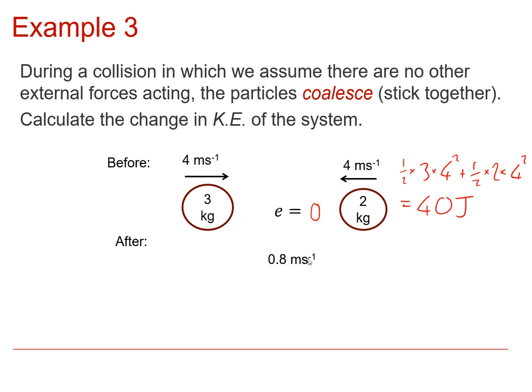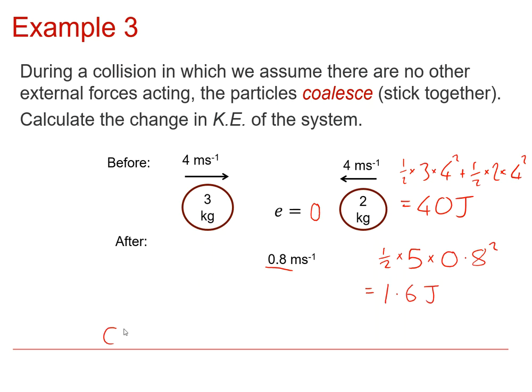Now afterwards, we've effectively just got one object, so its kinetic energy is a half times its mass. Now this has come from joining these two objects together, so 3 kilograms and 2 kilograms. So this combined object has a mass of 5 kilograms, and we're told that it has a speed of 0.8 meters per second, and that's 1.6 joules.